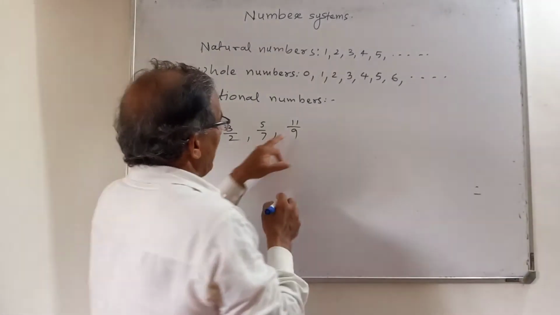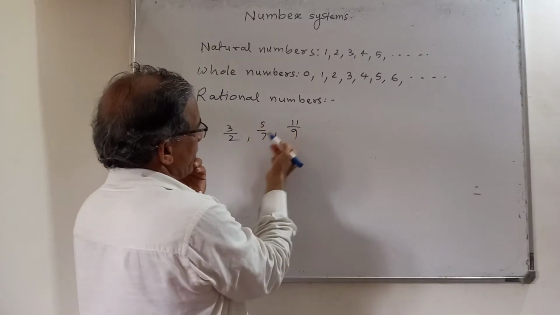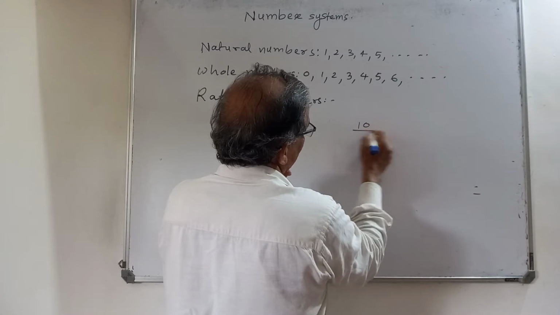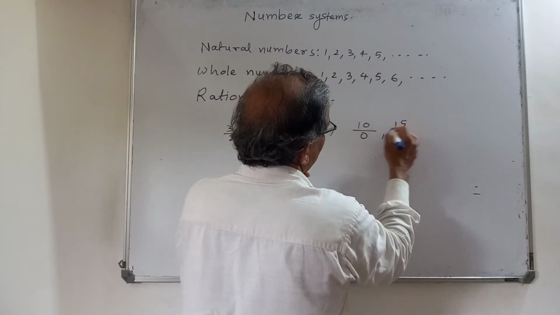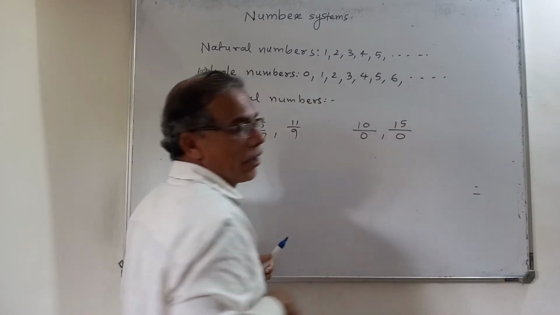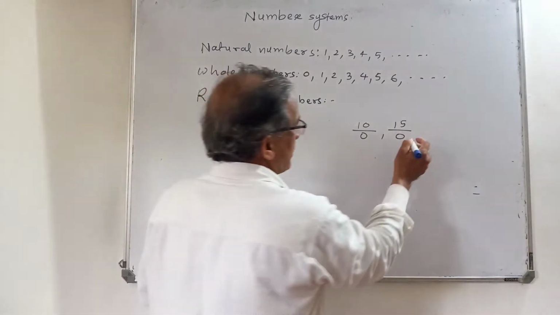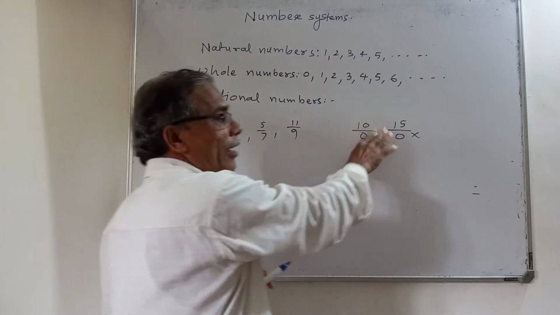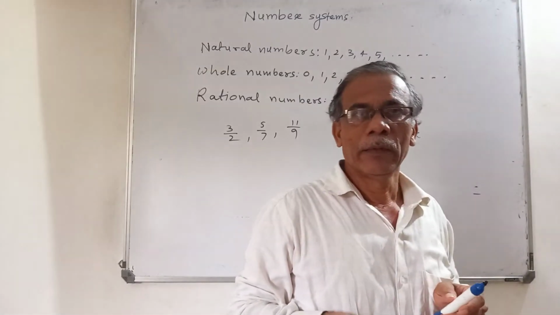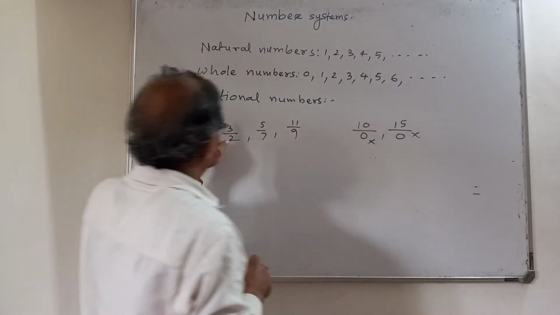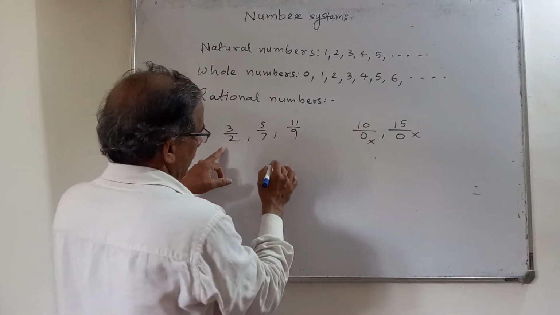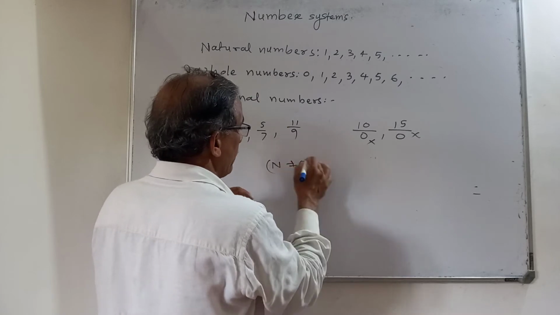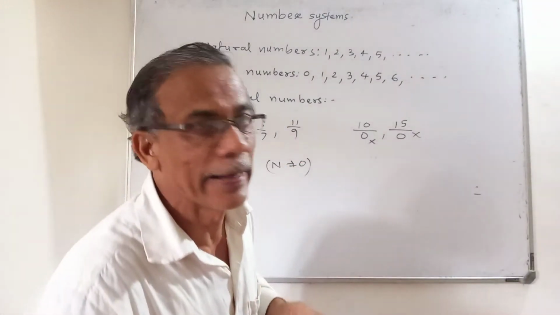But now, 11 by, numerator upon denominator, but it should not be like this, 10 by 0 or 15 by 0. Upon 0 should not be there. When upon 0 is there, the denominator is 0, it is not rational, because we cannot define the value of this number. So any number in the form of numerator upon denominator, provided the denominator is not equal to 0, is called a rational number.